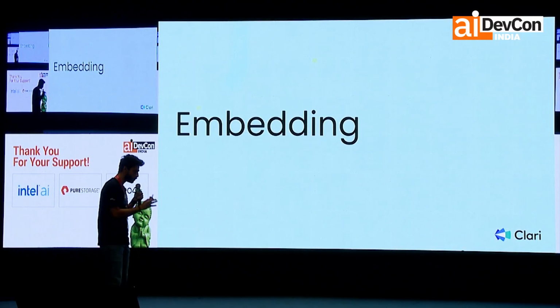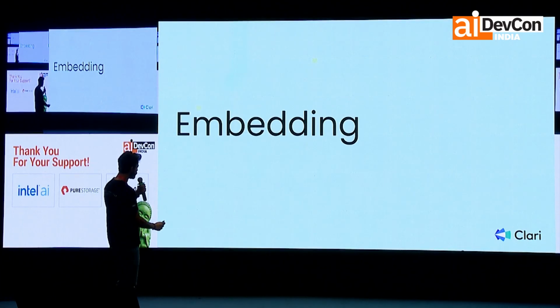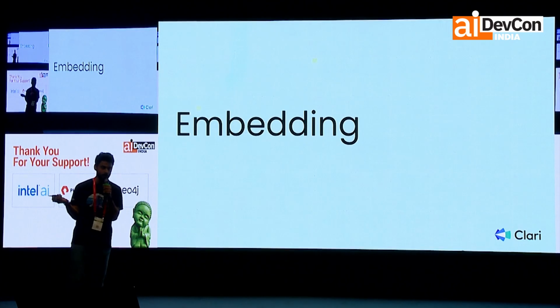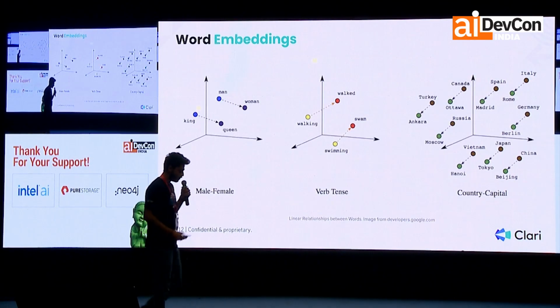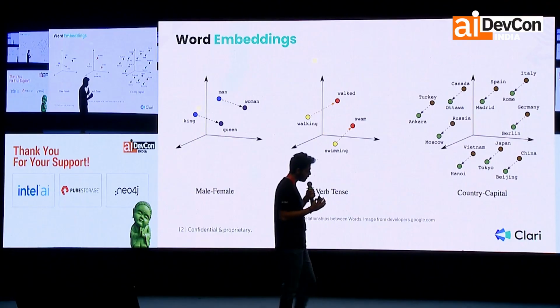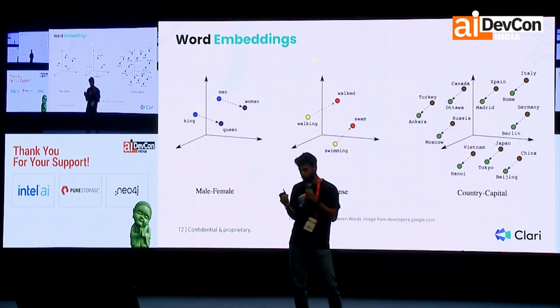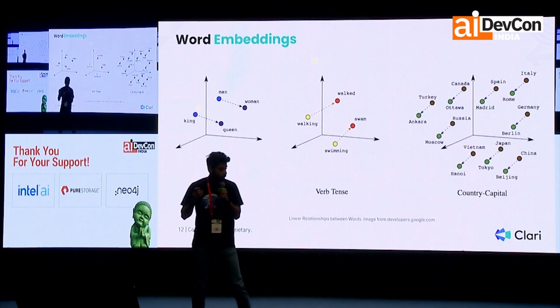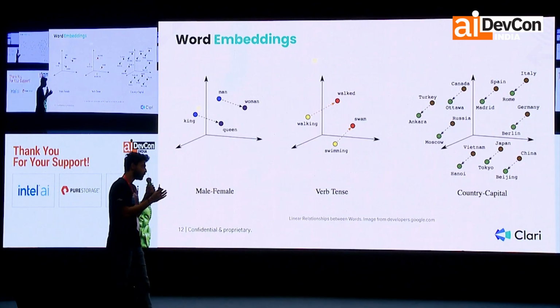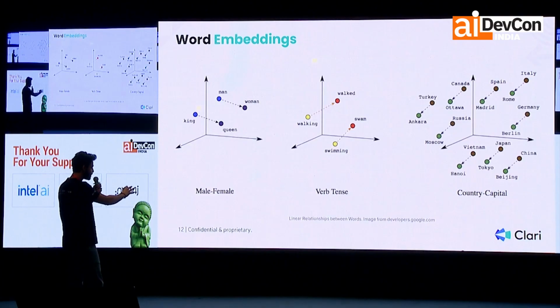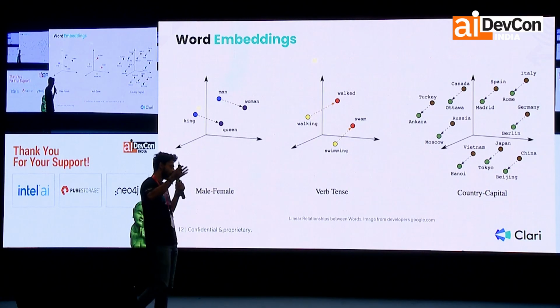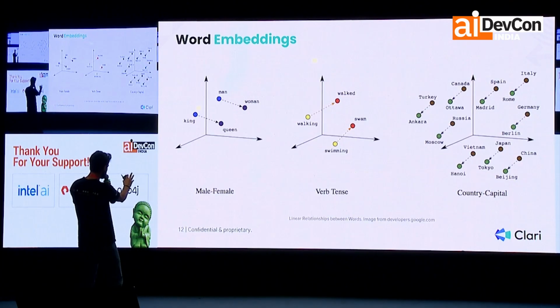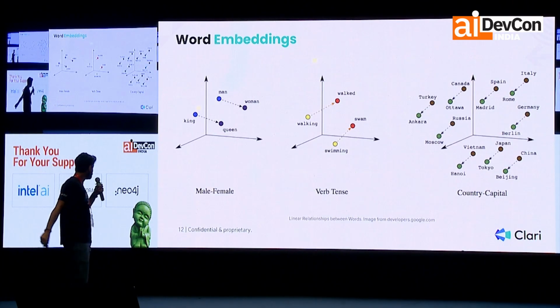Before I get into that, I'd like to introduce the concept of embeddings for people who don't know about it. So what is an embedding? Embedding is an algorithm that we use to convert textual data into a numeric representation, mostly a vector. For simple understanding, these vectors are thousands of dimensions long and we cannot imagine that space. So for simplicity, let's think of a 3D space.